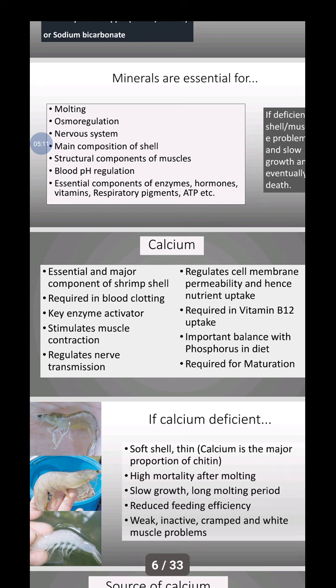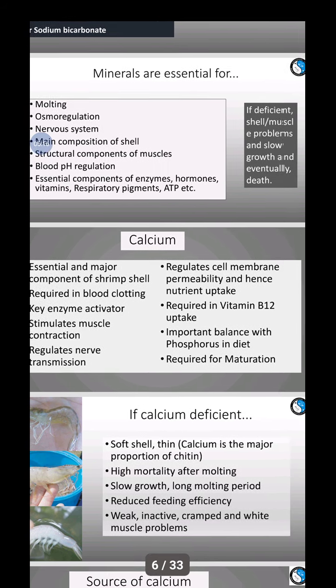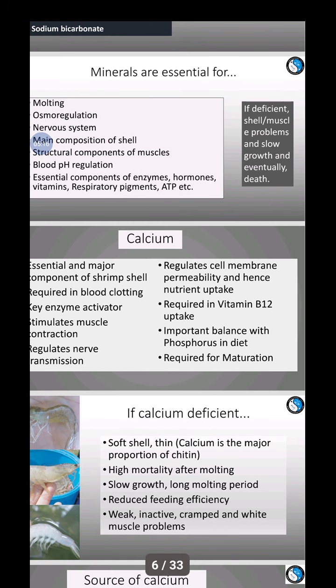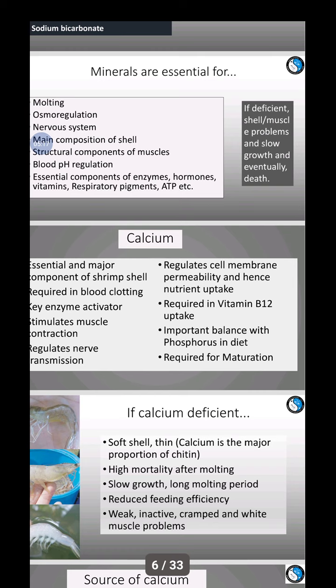It regulates nervous transmission and cell membrane permeability and hence nutrient uptake. Also required in vitamin B12 uptake.